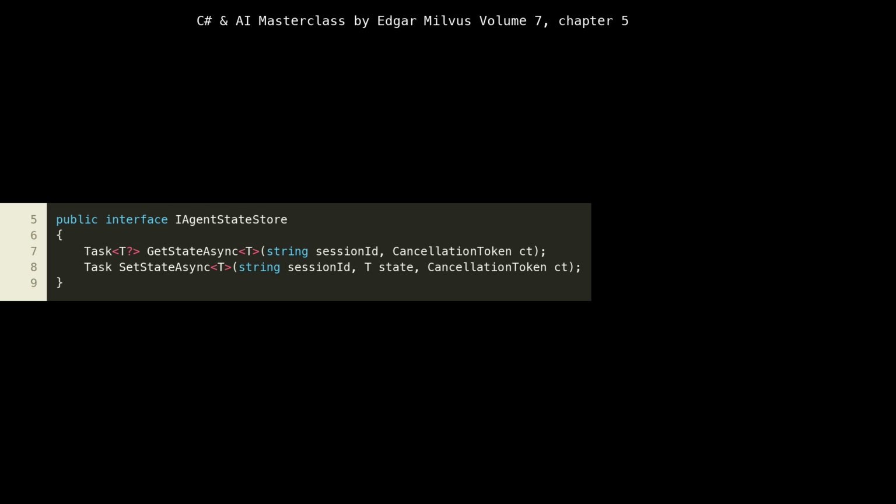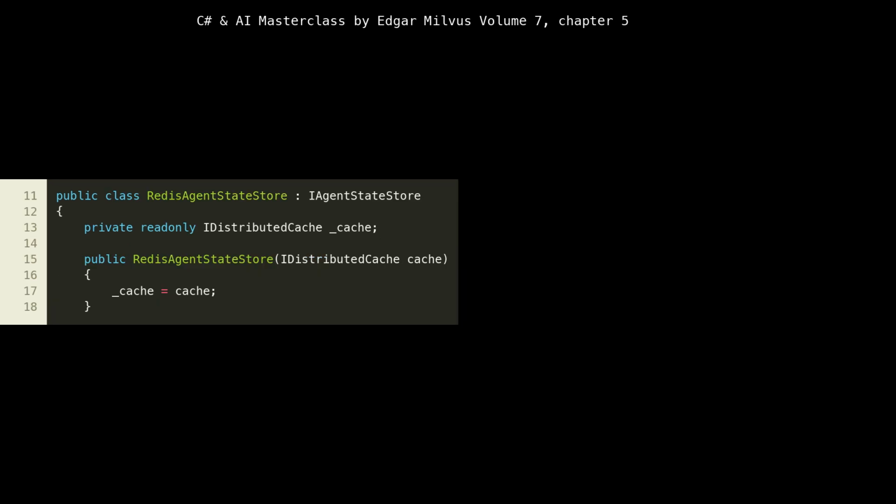This flexibility is vital for adapting to different cloud environments and optimizing costs or performance. Now, let's look at lines 11 to 18, where we introduce the RedisAgentStateStore class, which implements our IAgentStateStore interface. This class is specifically designed to use Redis as its backing store for agent state.